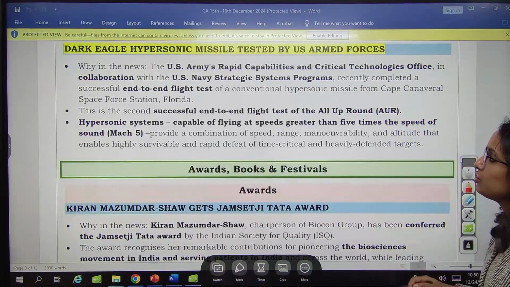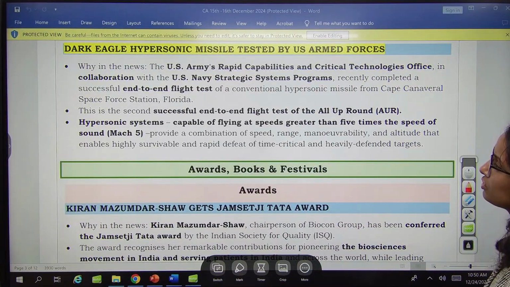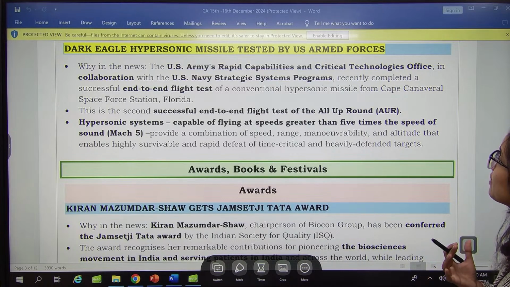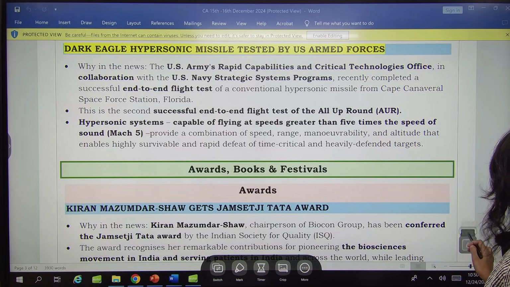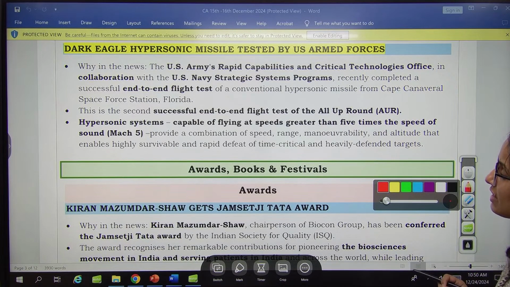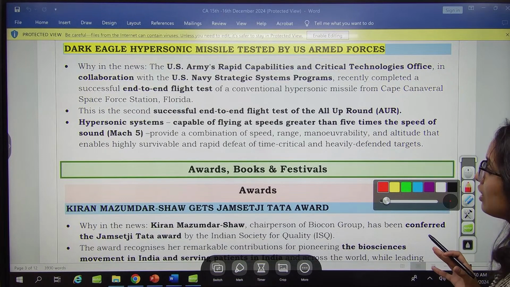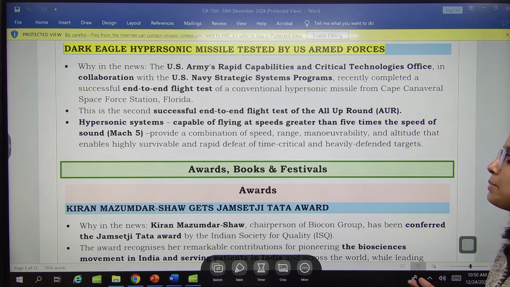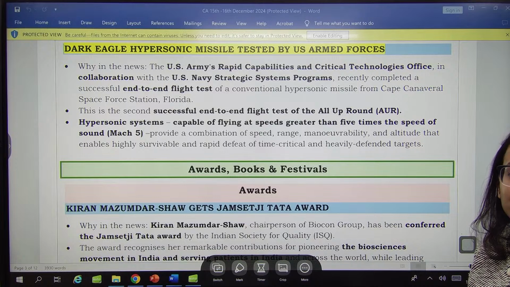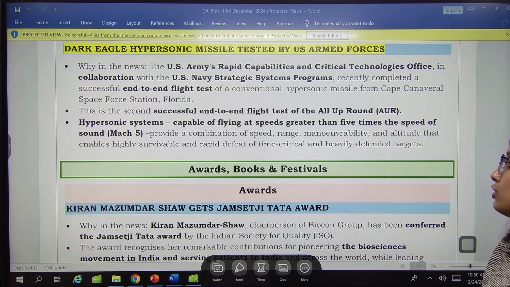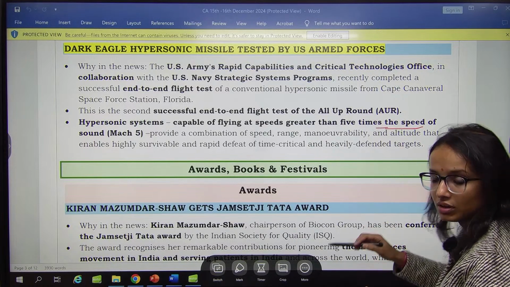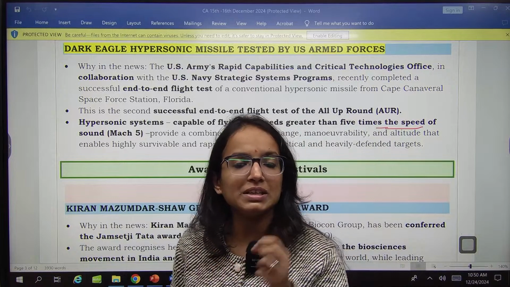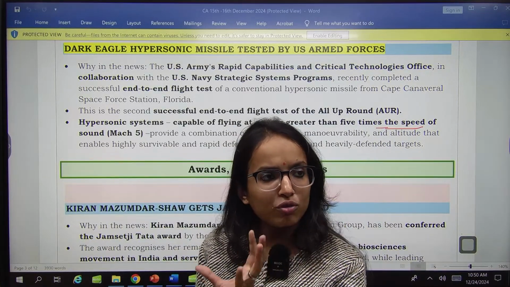Then you have US Army's Rapid Capabilities and Critical Technologies Office, in collaboration with the Navy Systems Program, which recently successfully conducted, just remember this name, the Dark Eagle Hypersonic Missile Test by the US Armed Forces. Hypersonic systems are capable of flying at speeds greater than 5 times the speed of sound, more than Mach 5.